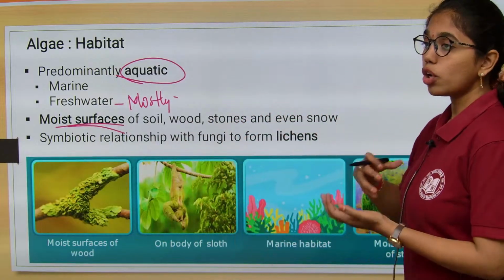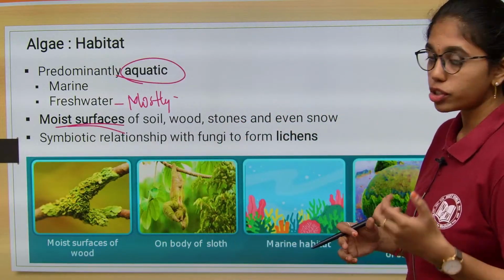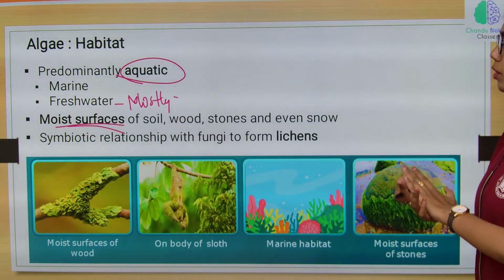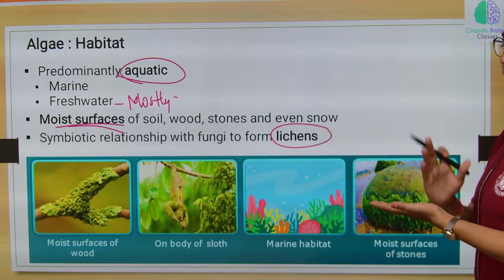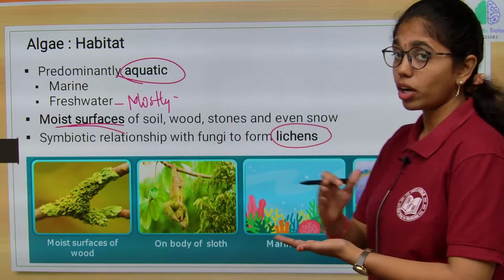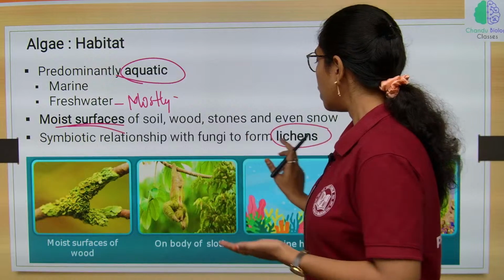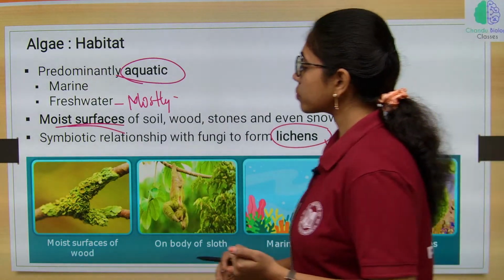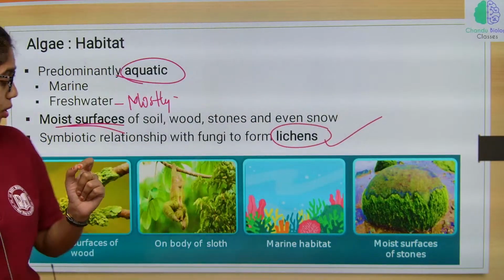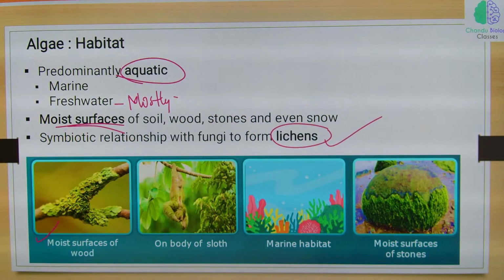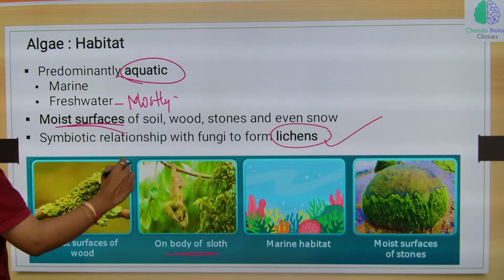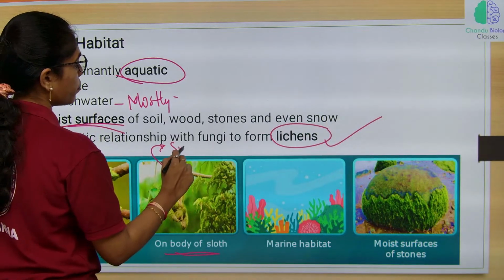Algae in a symbiotic relationship with fungi form what? Lichens. So few algae are symbiotic: algae growing on the moist surfaces of wood, and algae on the body of a sloth bear, which is a symbiotic association.